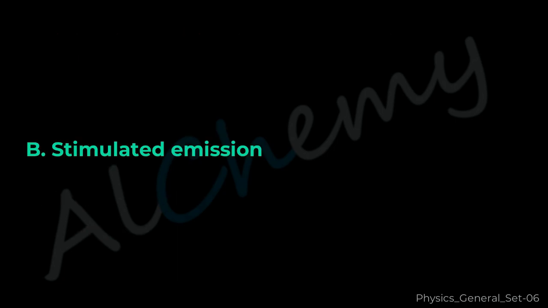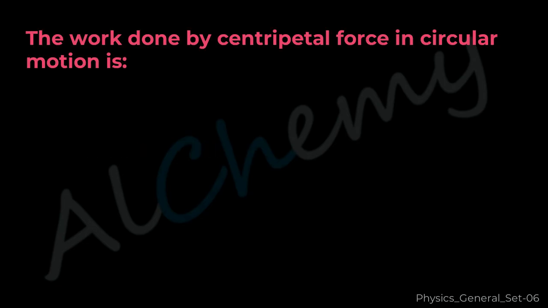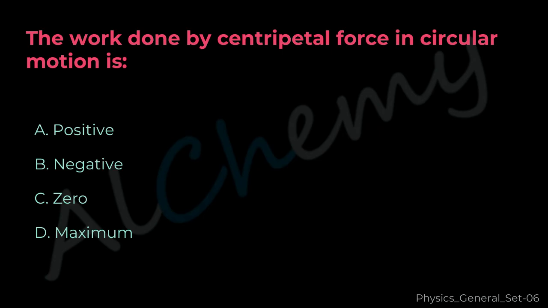The correct answer is B. Stimulated emission. Question 37. The work done by centripetal force in circular motion is A. Positive, B. Negative, C. Zero, D. Maximum.